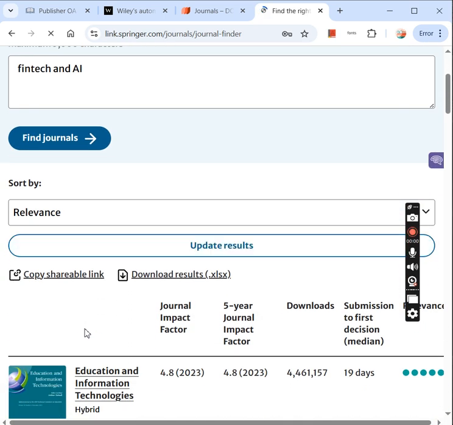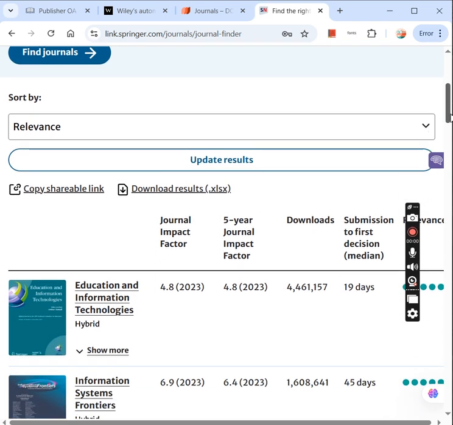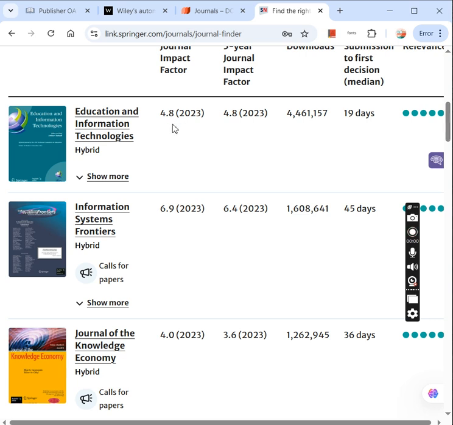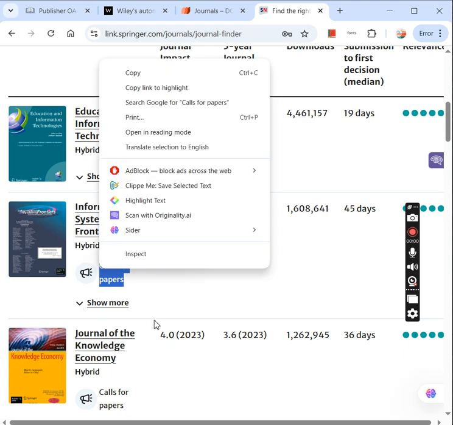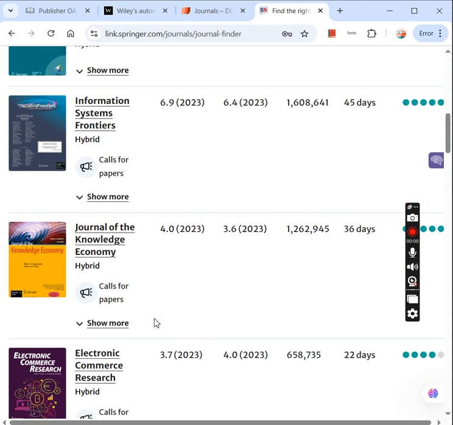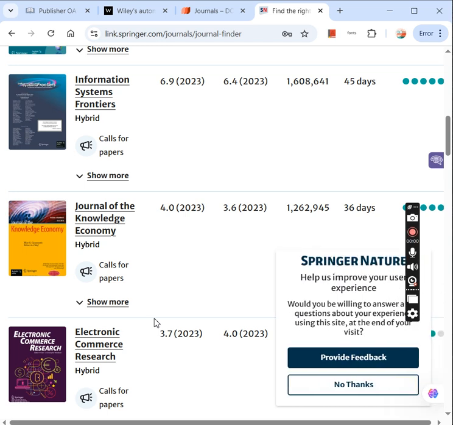and I would like to search journals that will publish in this. So I get lots of journals in front of me, and I'm going to choose those journals that have hybrid and also those journals that have open call for papers. So these are really good journals for which you can go. So in that way you can select a journal, and you can publish in them on hybrid mode. So for hybrid mode you don't need to publish by paying any APC.